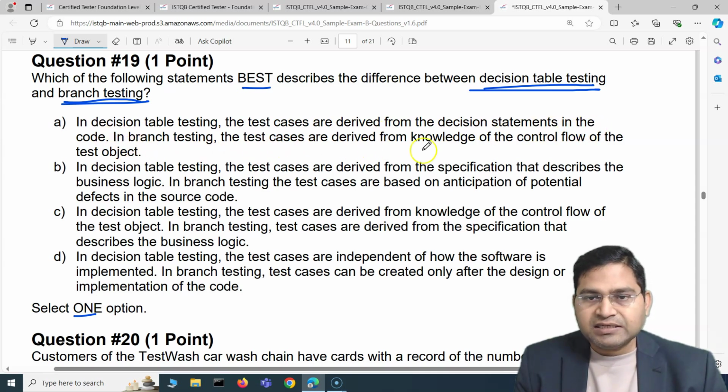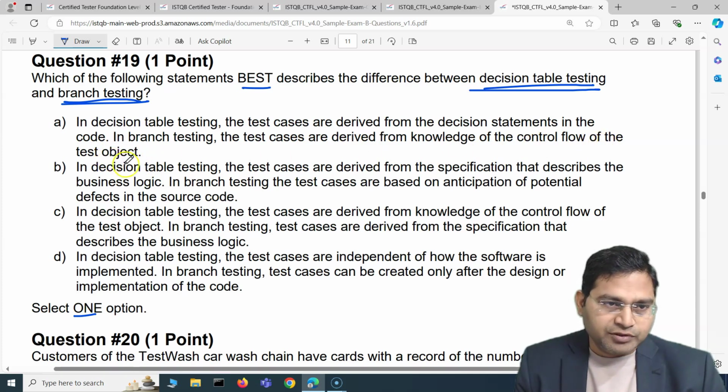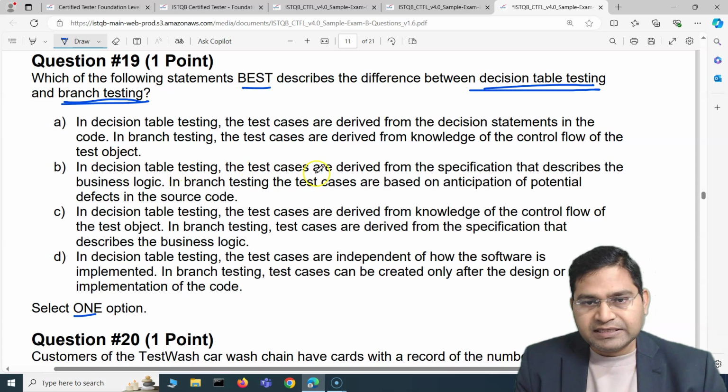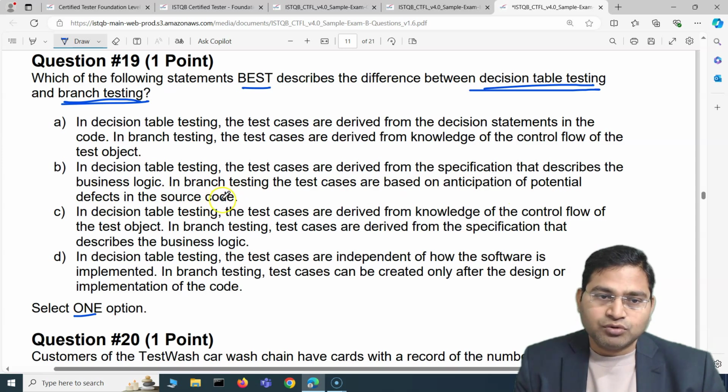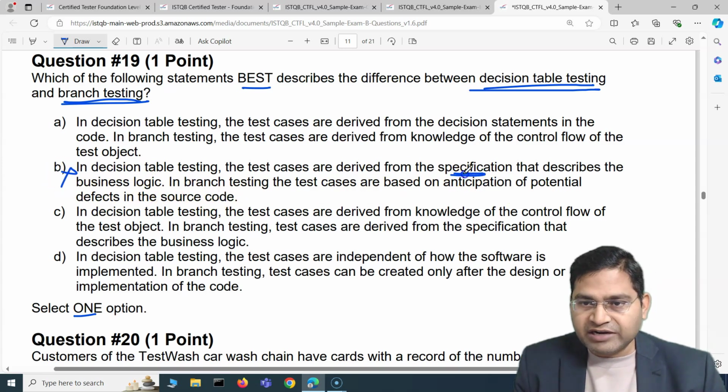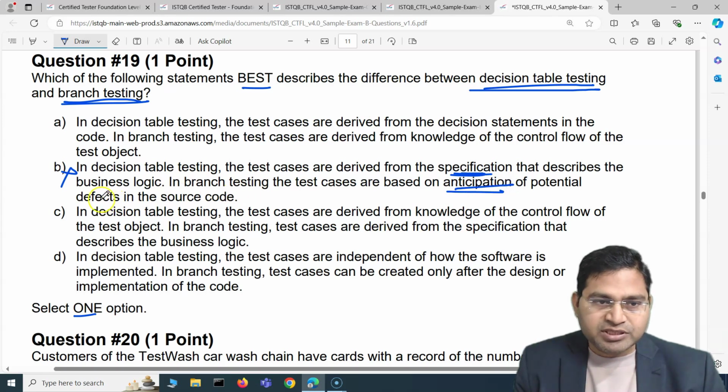In branch testing, the test cases are derived from knowledge of the control flow of the test object. In decision table testing, the test cases are derived from the specification that describes the business logic. In branch testing, the test cases are based on anticipation of potential defects in the source code. That is an absolutely baseless statement. There is nothing which derives from the specification and the anticipation in decision table or branch testing. So anticipation of potential defects, we can easily exclude.